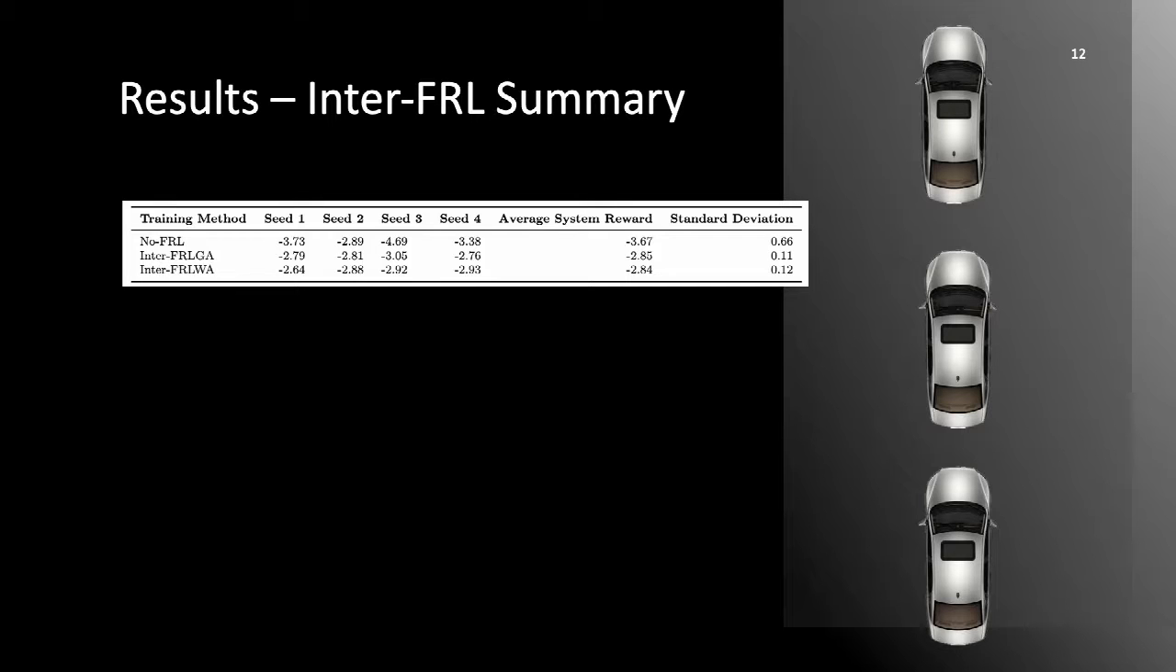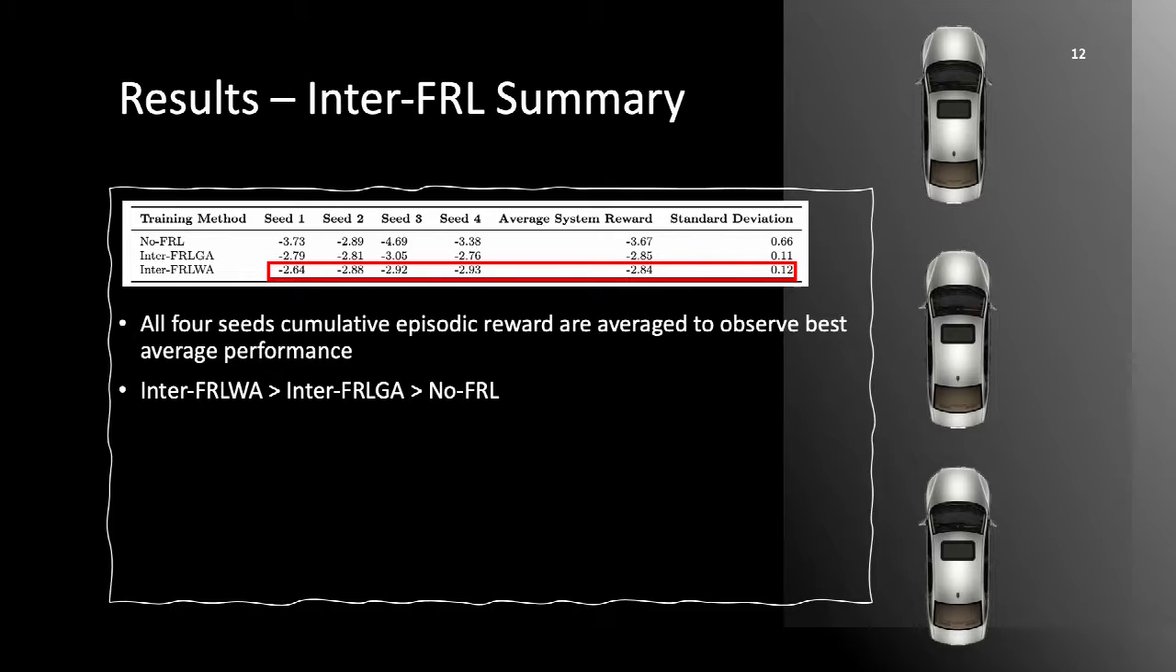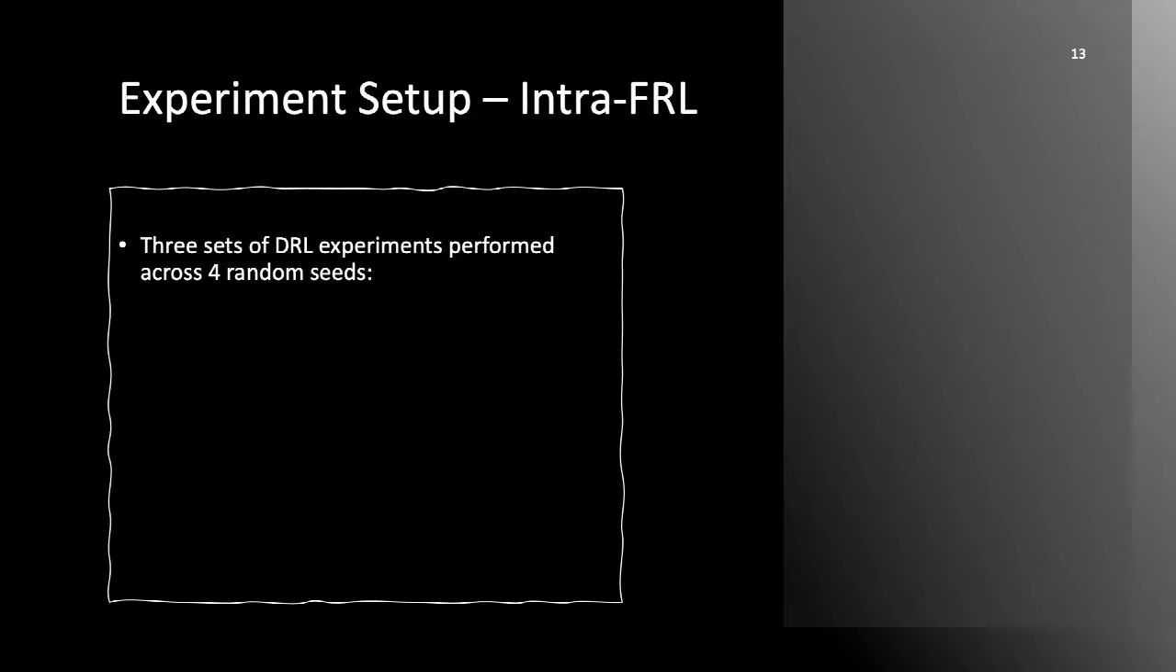By performing simulations across the 4 random seeds for No-FRL, Inter-FRL-GA, and Inter-FRL-WA, it was found that Inter-FRL-WA had the most favorable performance of the 3. For Intra-FRL, we use 3 sets of DRL experiments performed across 4 random seeds.